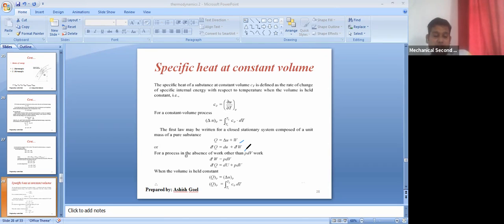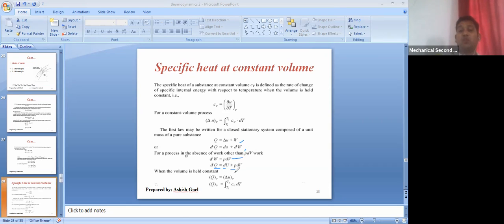When we talk about the work done in a gas in the piston cylinder arrangement, the total work done is nothing but PdV work. So suppose we have a system like that, where the work done is nothing but the PdV work. You can see dW is nothing but PdV. We have already discussed this. So we can write from here dq equal to du plus PdV.